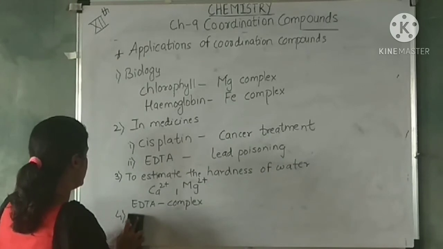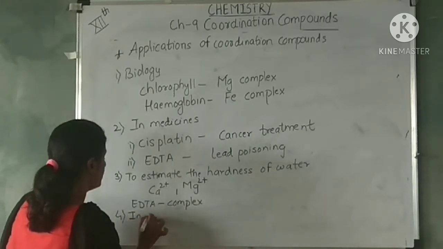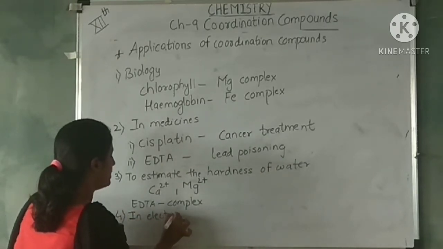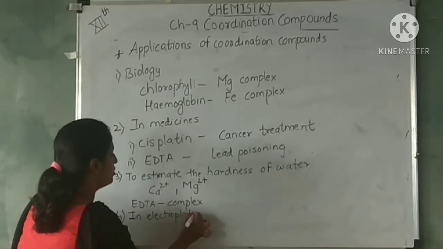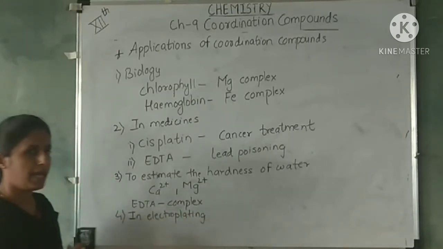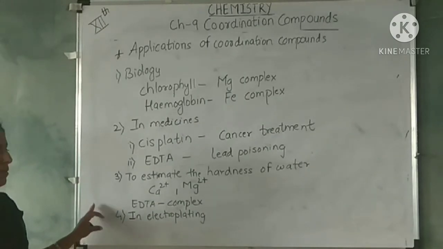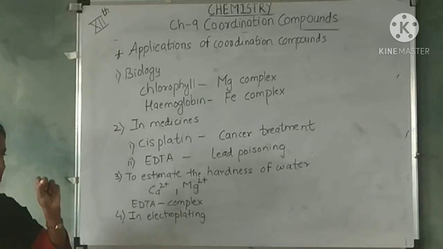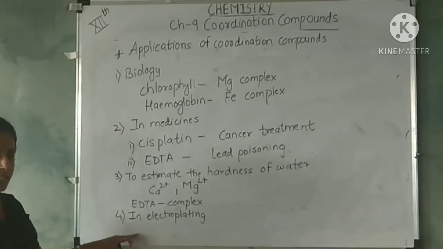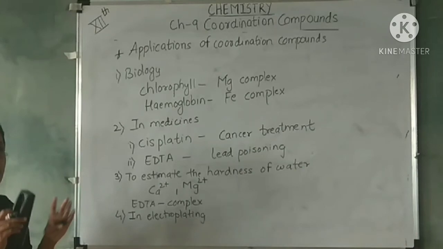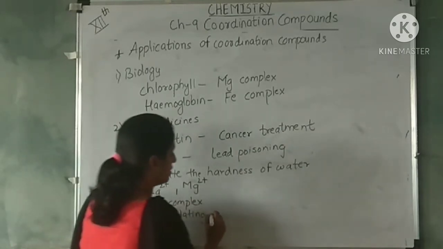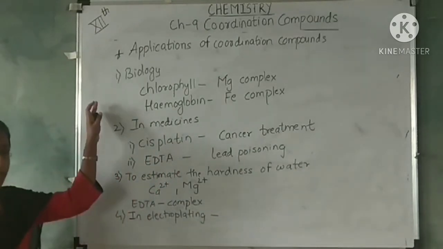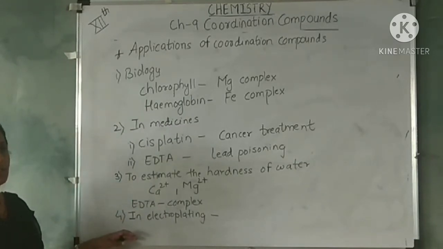Last one is electroplating. Find applications in electroplating. Now these complexes dissolve to some extent, and when you electrolyze them, the metal ions form clusters. But if ligands are there, they don't form clusters, they are well separated. And these metal complexes are generally used in the electroplating of the noble elements like gold and silver.